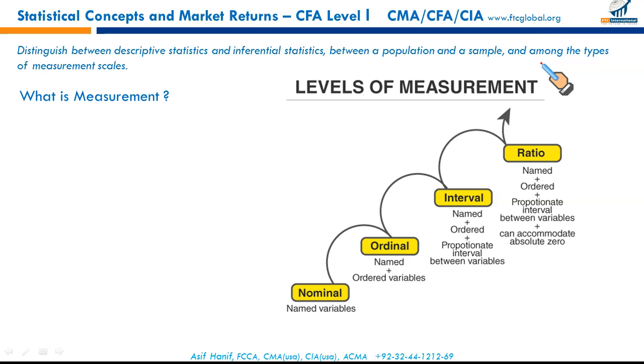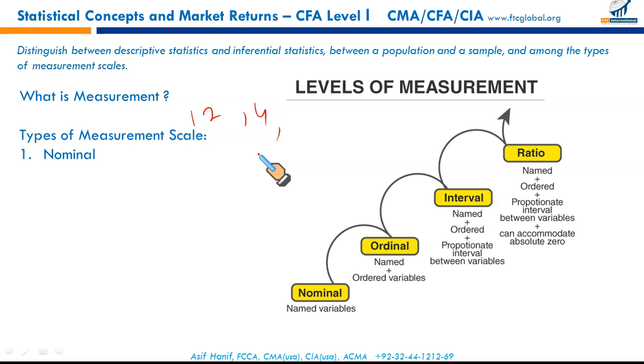What is measurement? In statistics, measurement means a process of applying numbers to objects according to a set of rules. There are 4 levels of measurement. First is nominal, as you can see. Types of measurement scale: first is nominal.